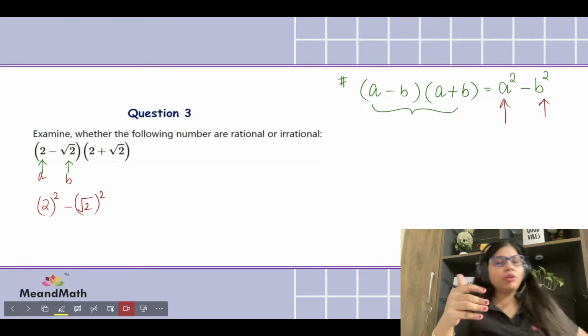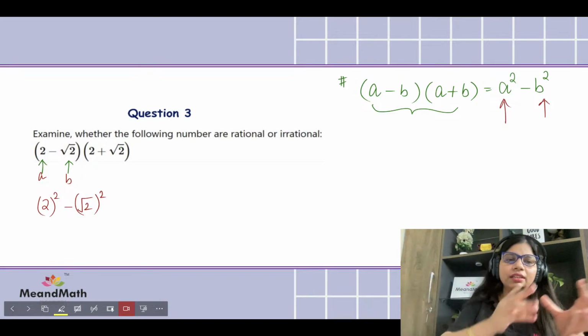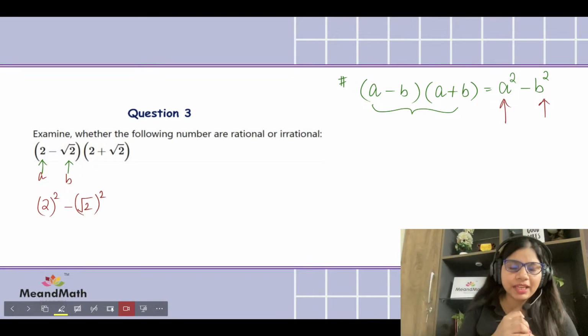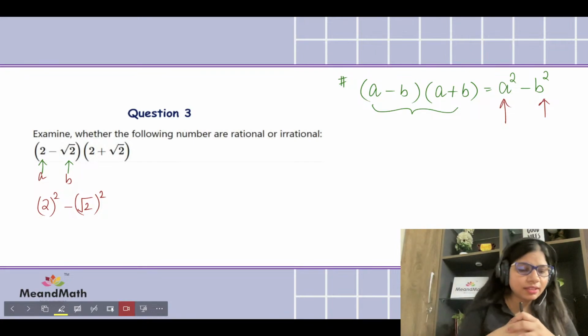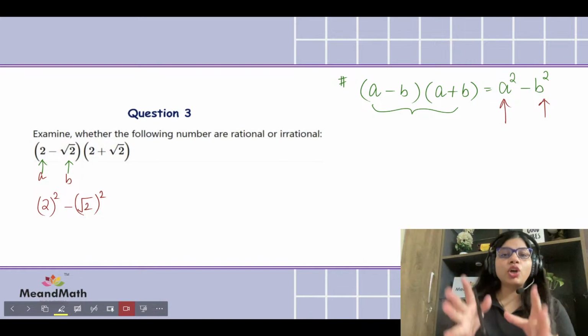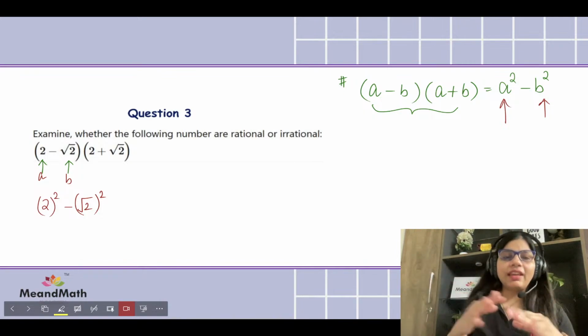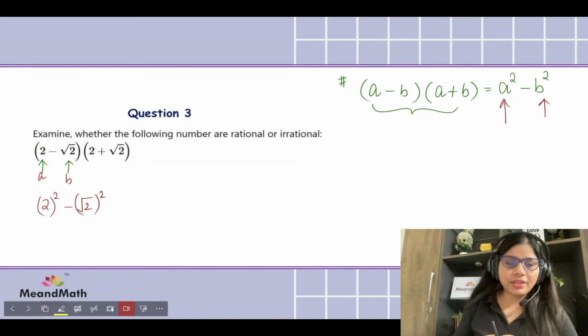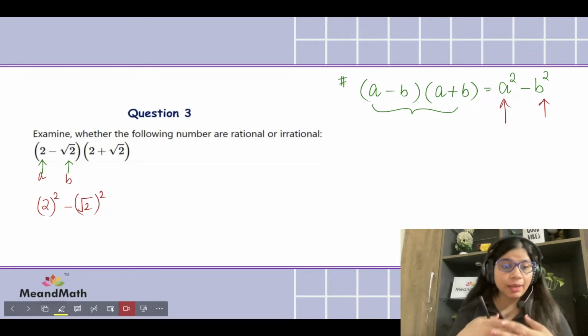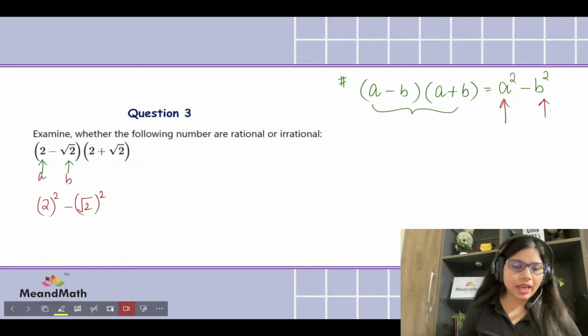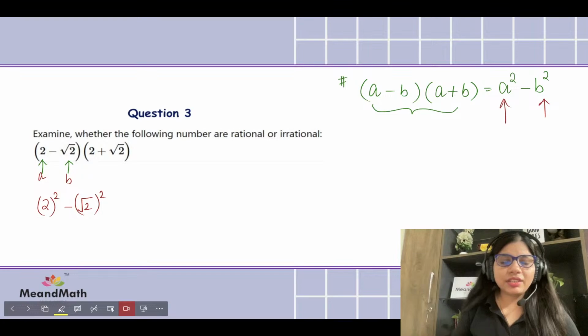First of all, don't just jump into expanding, you will not start multiplying the two brackets. What are you going to do? You will think of identities, because identities are like magic. They are shortcuts that are going to make your life easier and help you solve things quickly. So here we have two brackets with addition of the same term and subtraction of the same term. So this is the same identity followed.